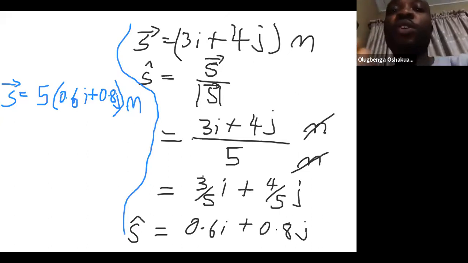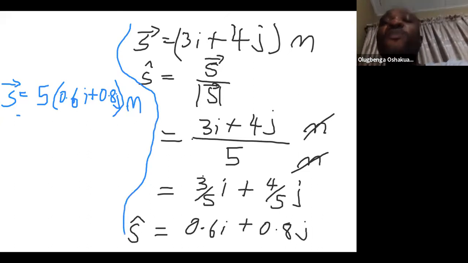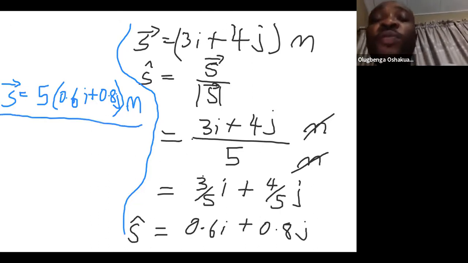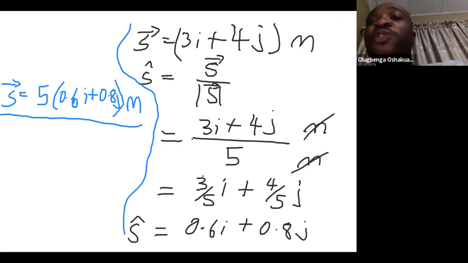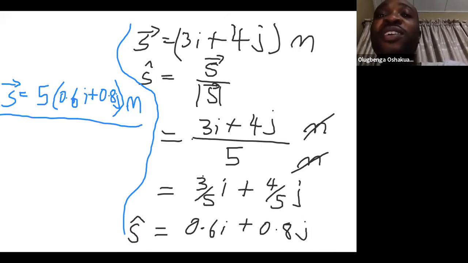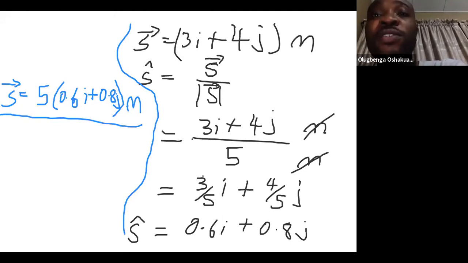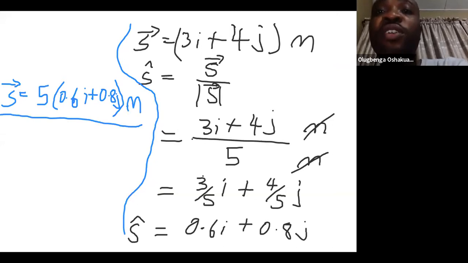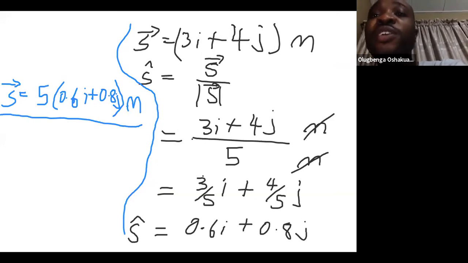So this is a good representation of the vector S, and this 5 meters times 0.6i plus 0.8j still means the same. This 5 meters still means the same magnitude, 5 meters, and direction 0.6i plus 0.8j.